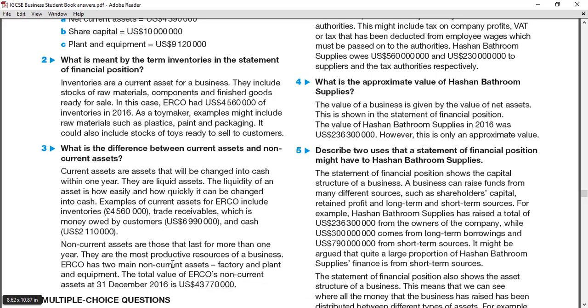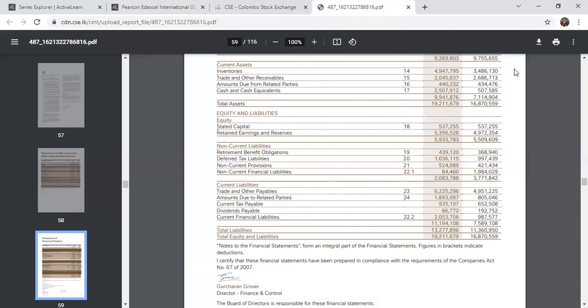ERCO has two main non-current assets, factory and plant and equipment. The total value of ERCO's non-current assets on 31st December is 43 million. So today in my lesson, I tried to explain the main features of the financial statement SOFP, and there we discussed the statement of financial position of a real business.